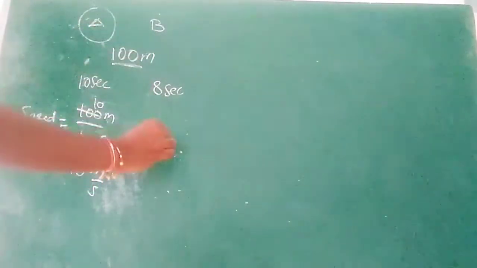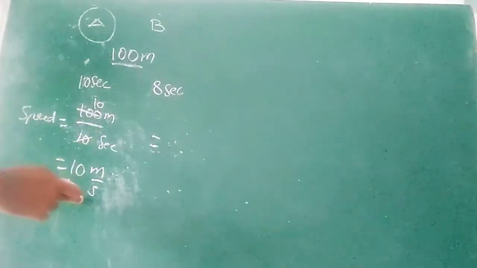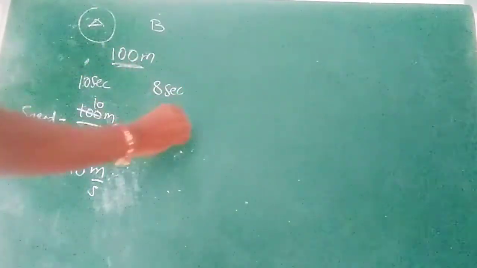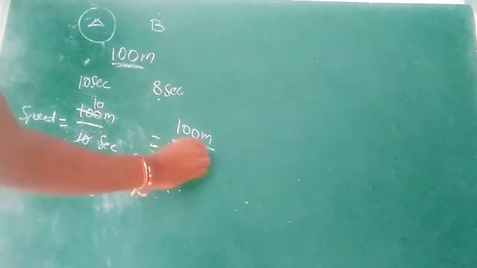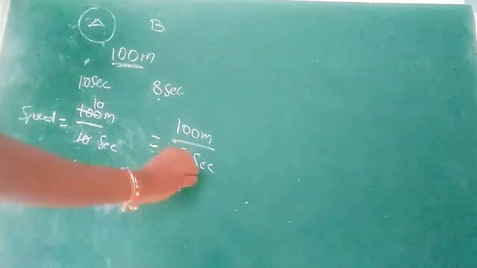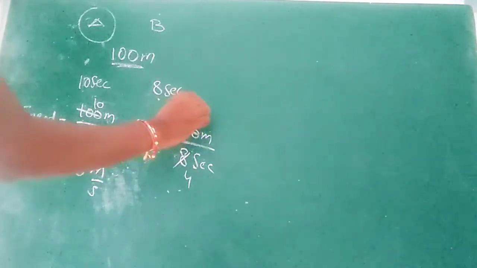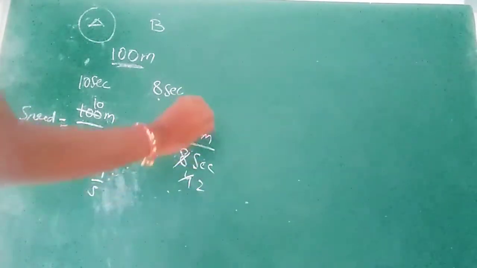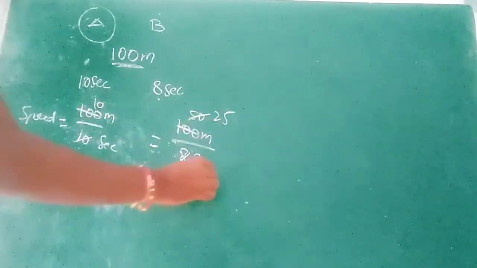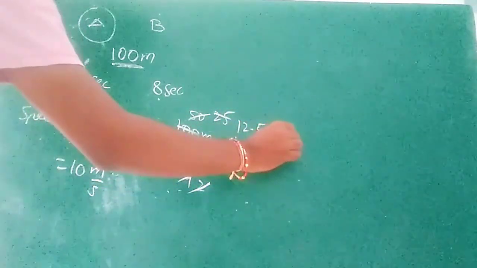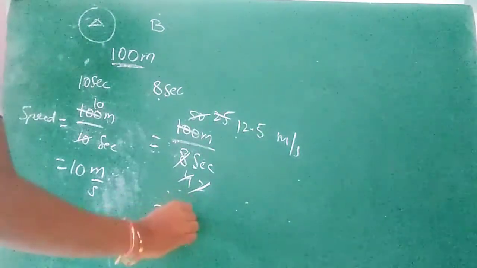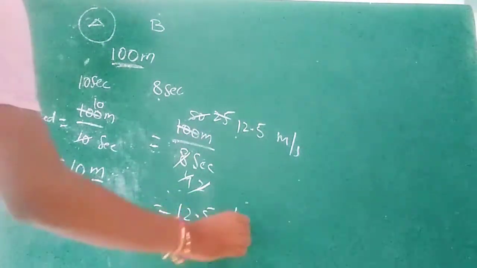What is the speed for body B? Distance by time. The distance is the same, 100 meters, and the time taken is 8 seconds. Cancel it: 100 by 8 is 12.5 meter per second.